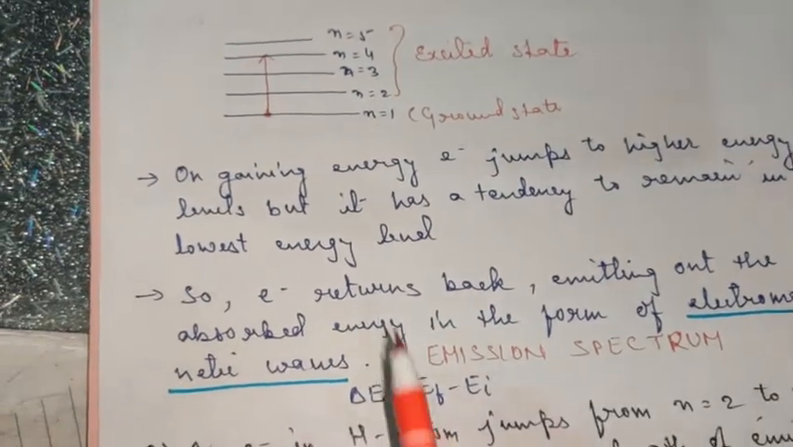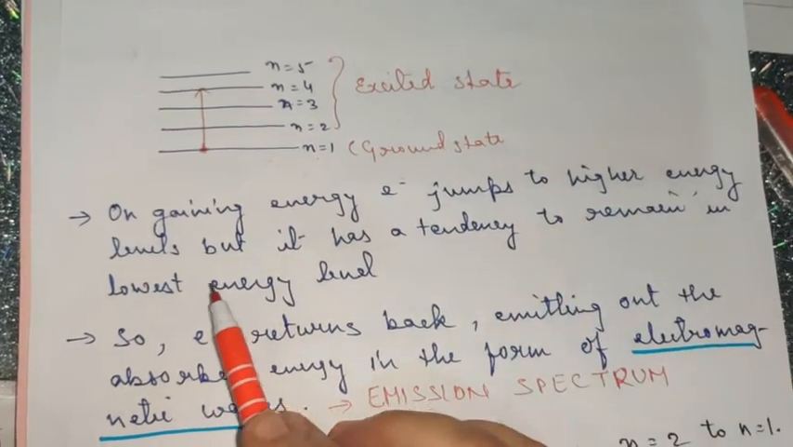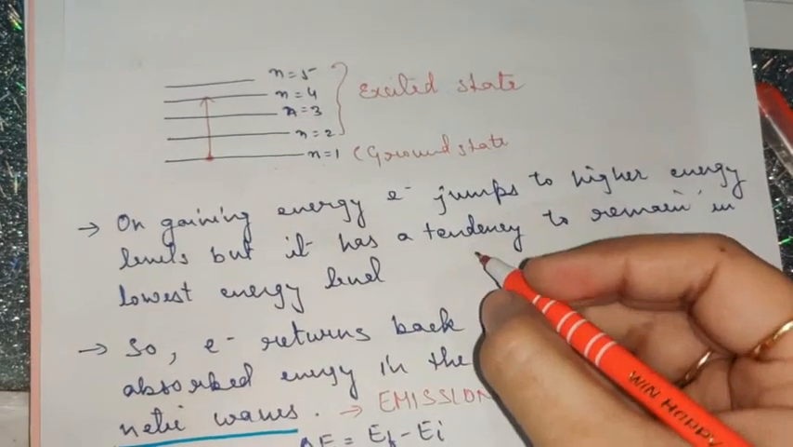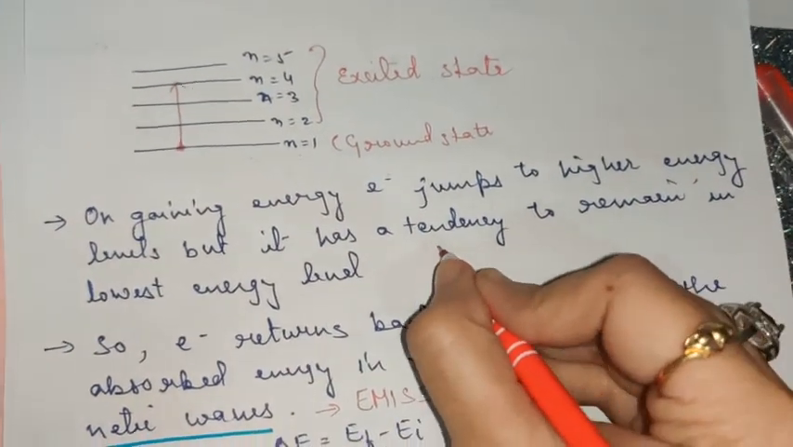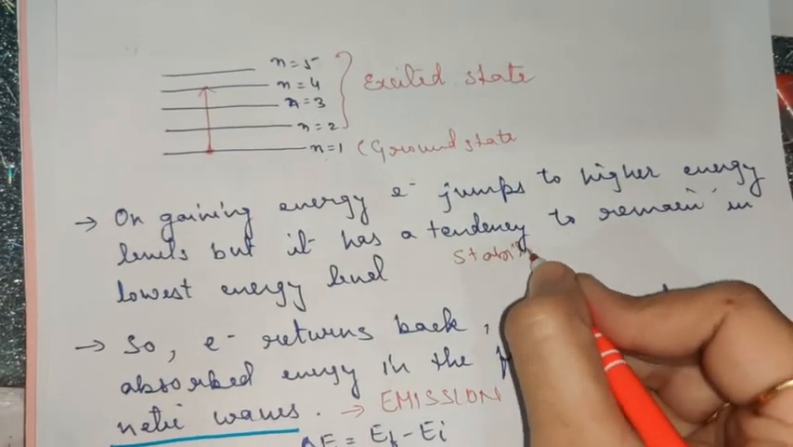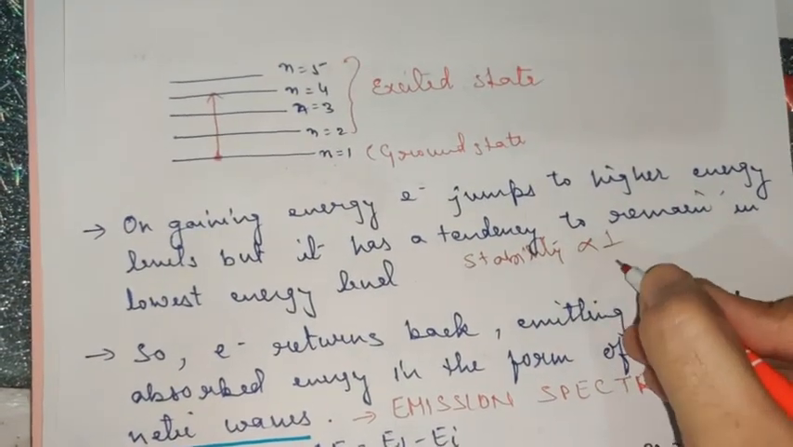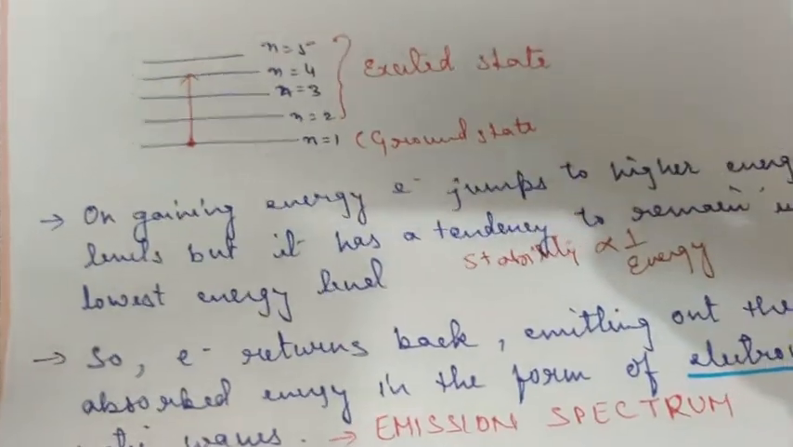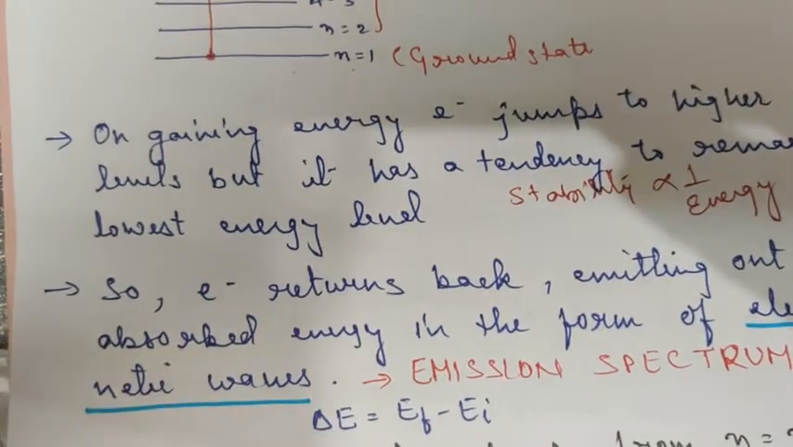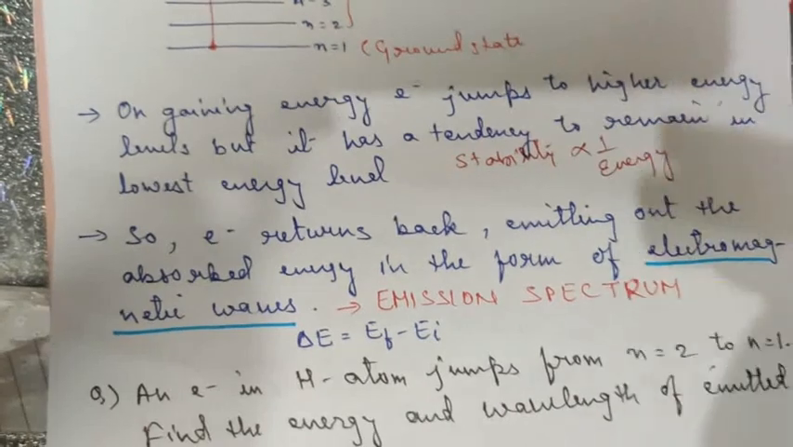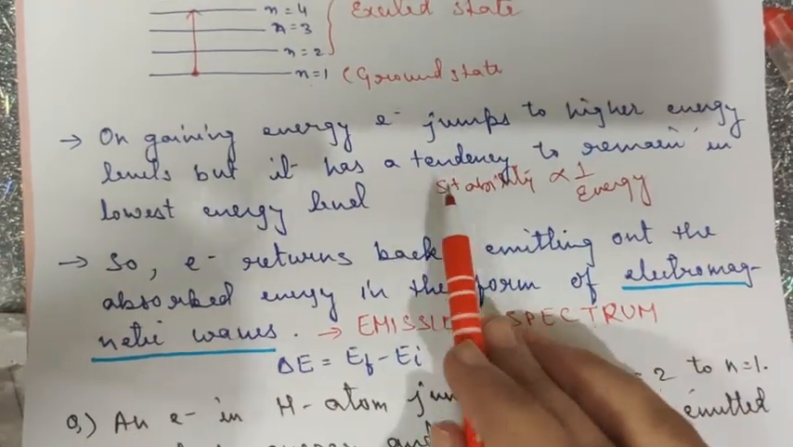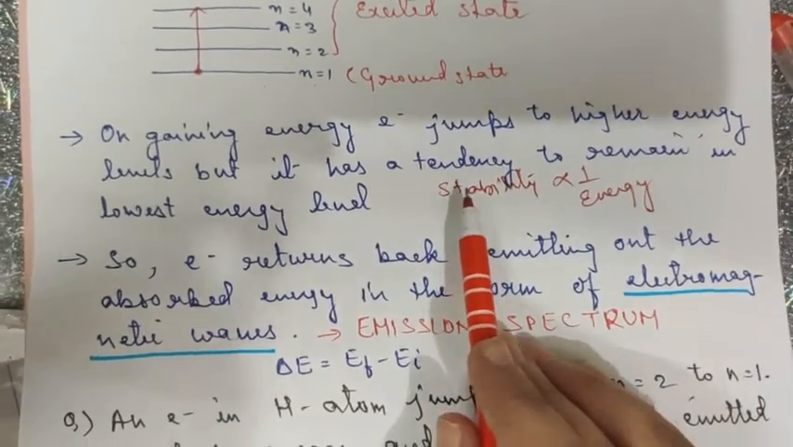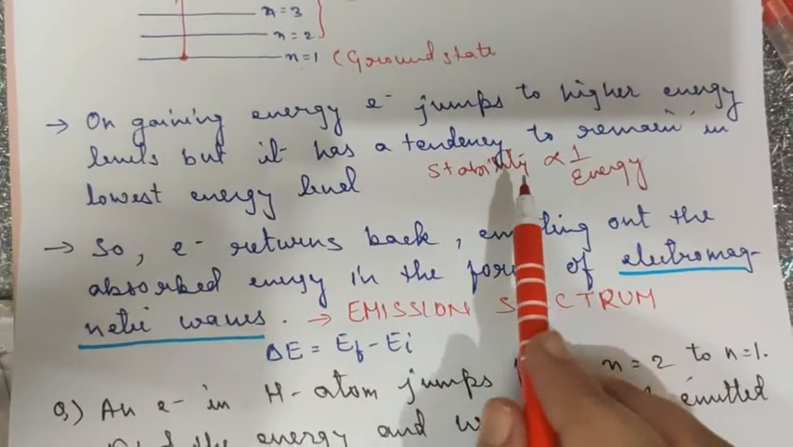Basically, on gaining energy, an electron jumps to a higher energy level, but it has a tendency to remain in the lowest energy level, because stability is inversely proportional to energy. What does it mean? When the energy level is high, the stability of any system will be low. Whenever your energy is high, your stability will be low. For example, when you get pocket money from your parents, what happens?